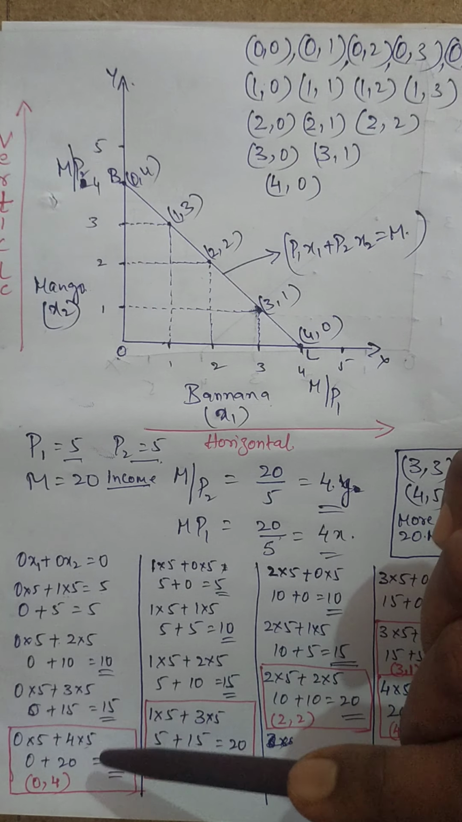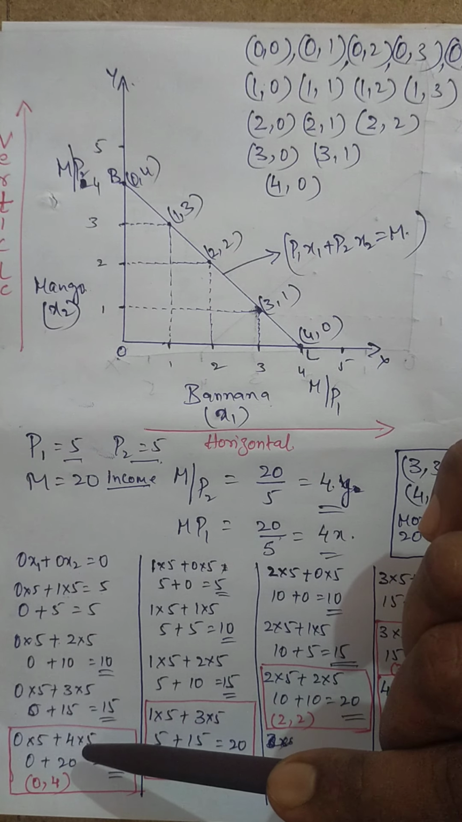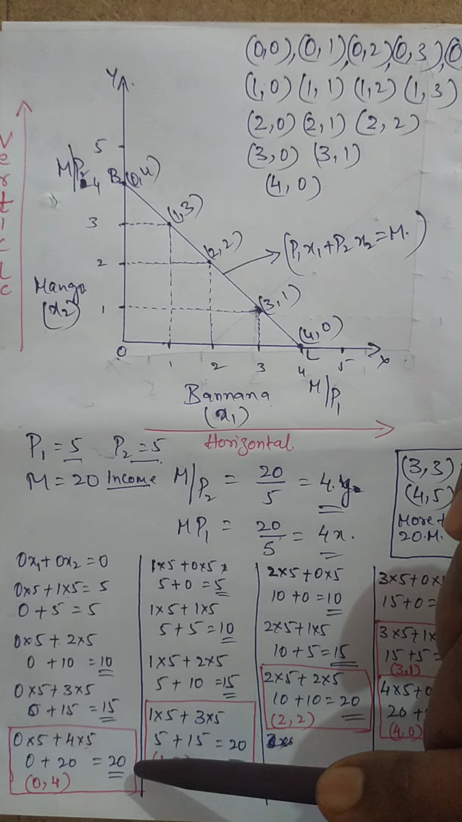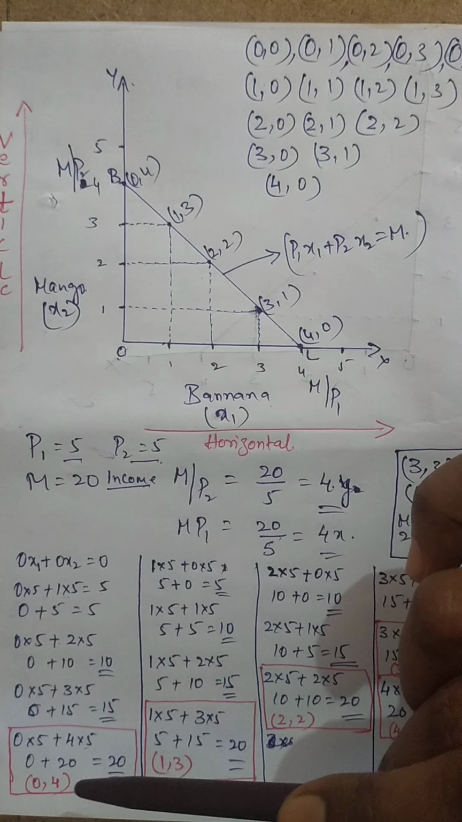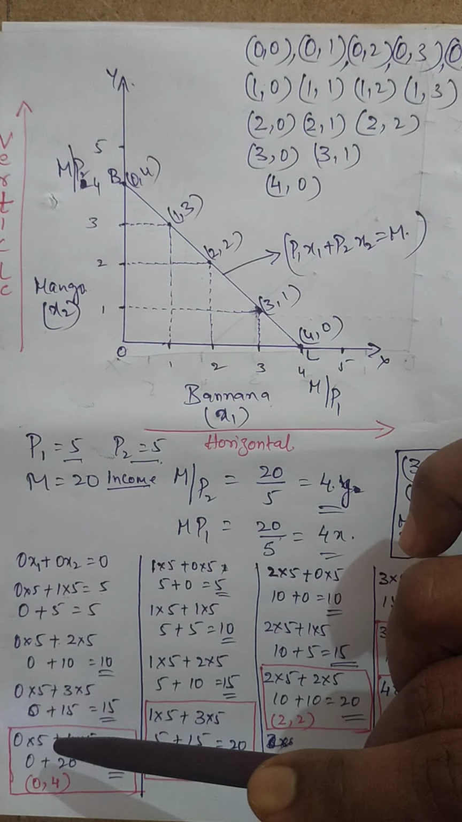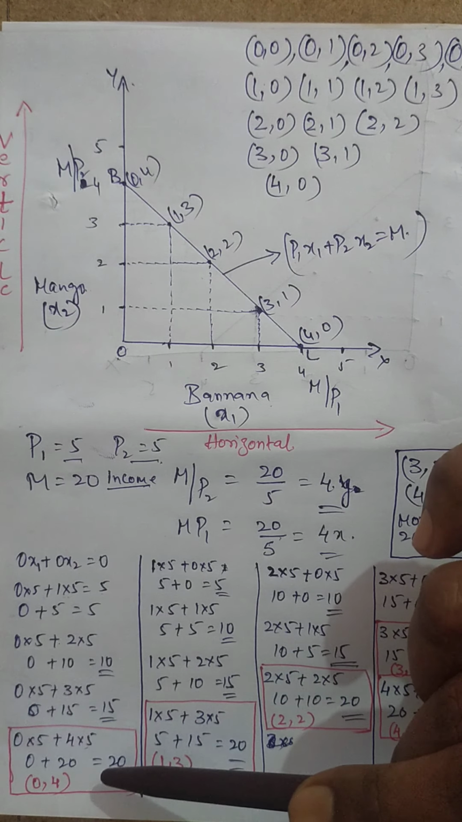How much income has he spent? 20 rupees. How much has he purchased? 4 units he has purchased. So for 4 units purchased, he has consumed 4 units and he has spent his entire amount. That is for good 2. But for good 1 he has not purchased anything. He has sacrificed here. He has consumed more here.